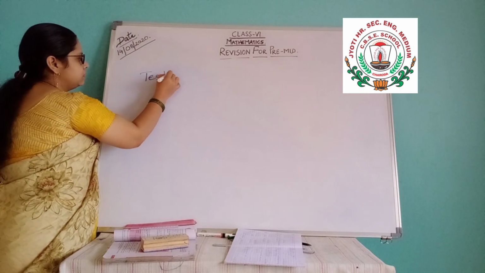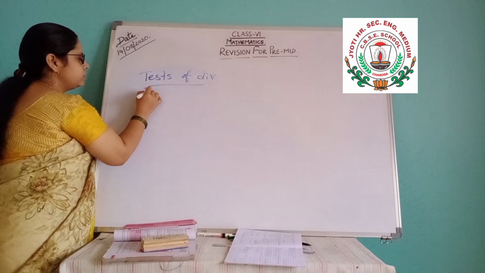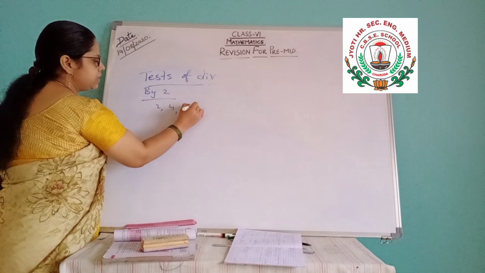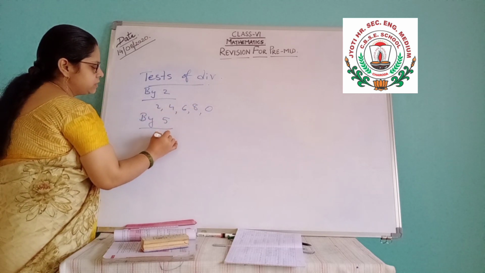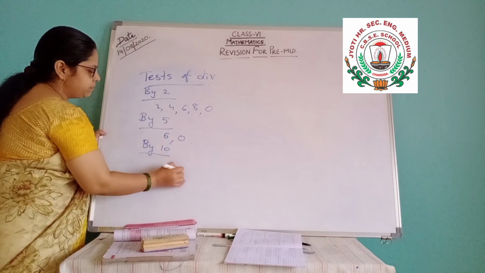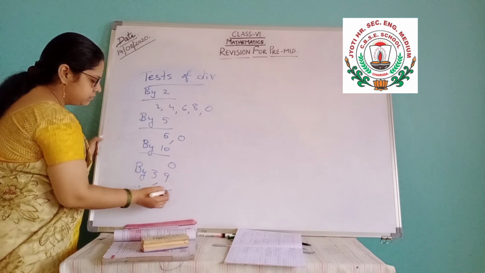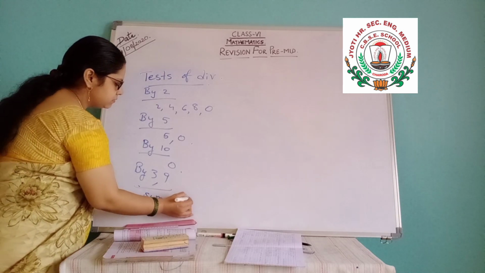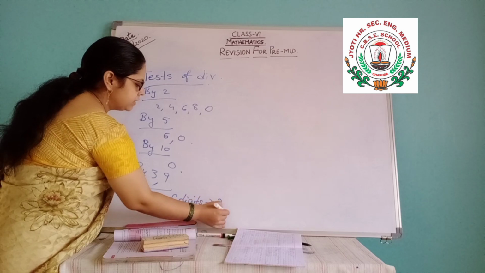Test of divisibility. By 2, the last digit should be 2, 4, 6, 8 or 0. By 5, last digit should be 5 or 0. By 10, the last digit should be 0. By 3 or 9, both are having the same thing. Sum of digits should come in the table of either 3 or 9.